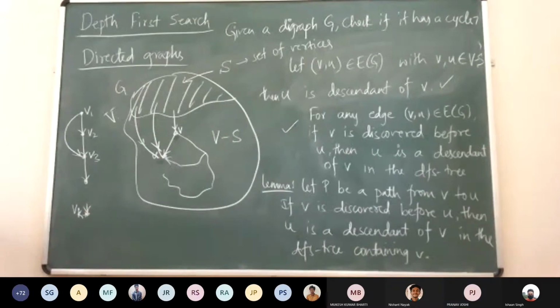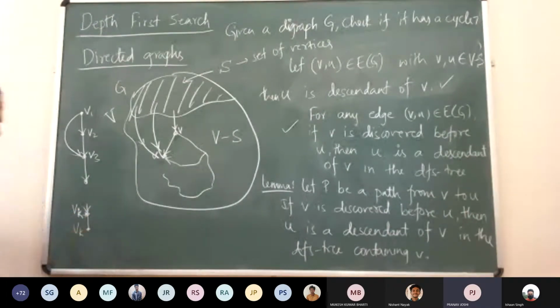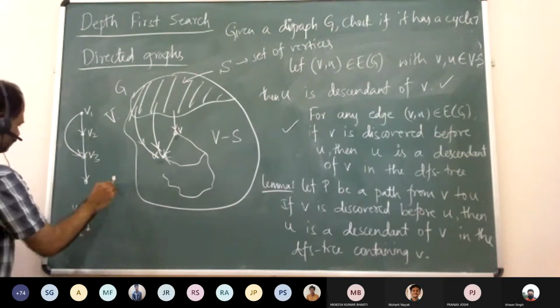Now we need to argue it for Vk. Why is Vk a descendant of V1? Whenever we reach Vk minus 1, either we have to discover Vk because it's a neighbor, or it might not be discovered in this order. Vk might get discovered before Vk minus 1 also. So it might be the descendant of either Vk minus 1 or the vertices we have discovered before Vk minus 1. Maybe it was discovered from some vertex outside this path.